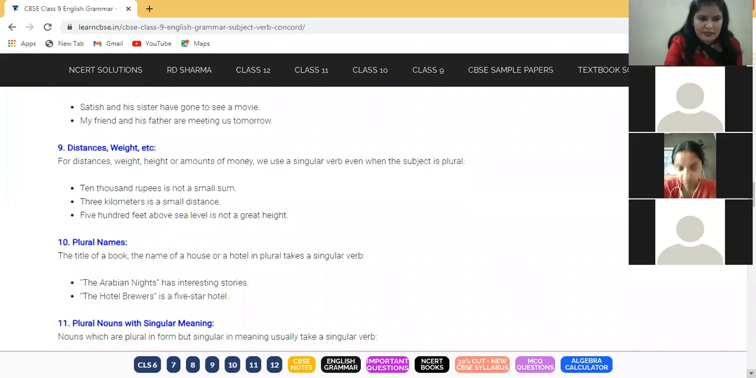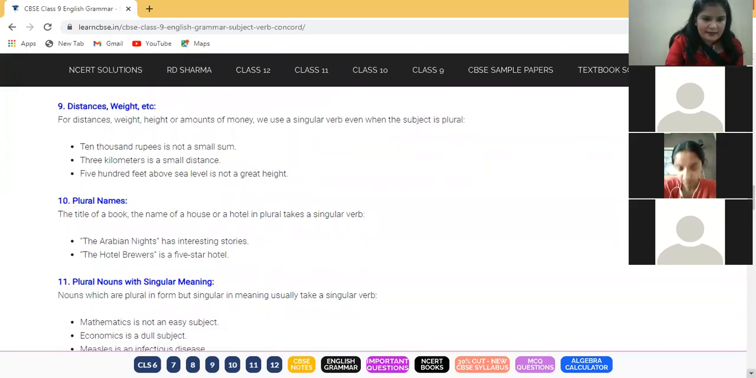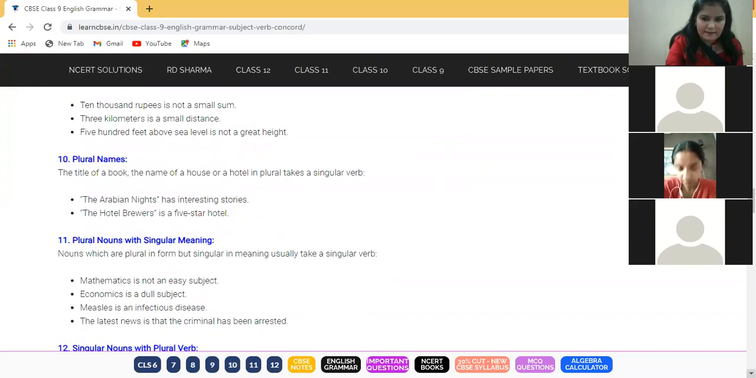And now we will be using the 10th and 11th rule only, or maybe just the 10th. Plural names. The title of a book, the name of a house, or a hotel in plural takes a singular verb. Let's do the 10th rule only. Okay, let's do it.